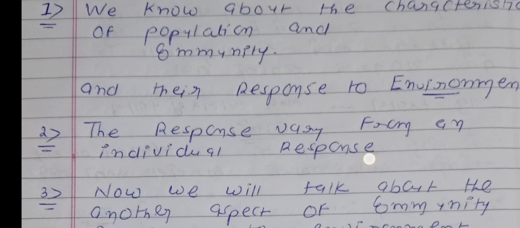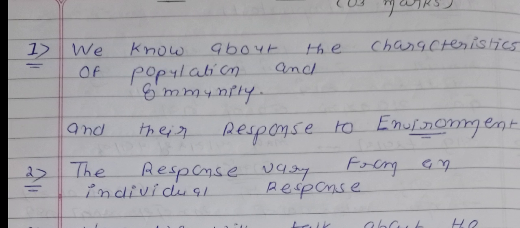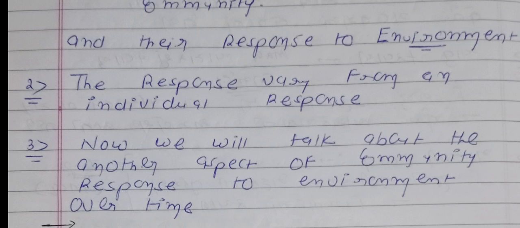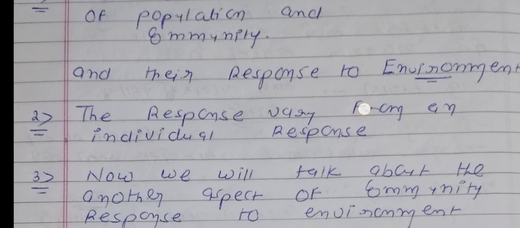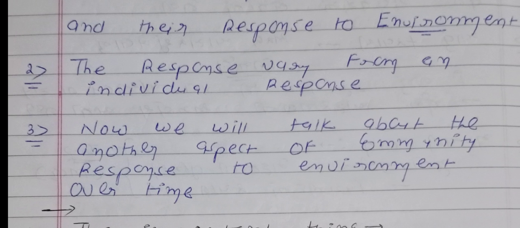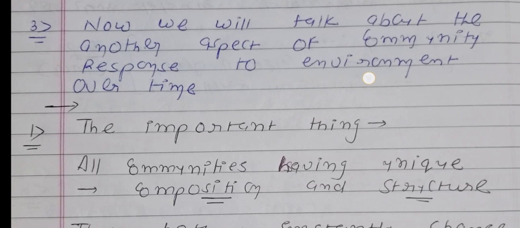So again, the first 3 points are like this: we know all about the characters of population as well as community and their response to the surrounding environment. The response will be different from an individual response. It means the response given by a community and population will be different compared to a response given by an individual organism. So we will talk about another aspect of community response to the environment over time.